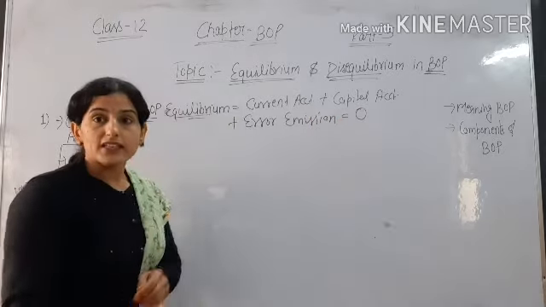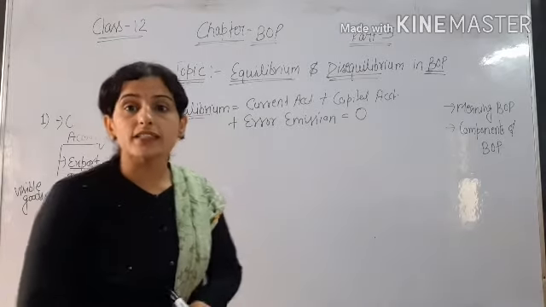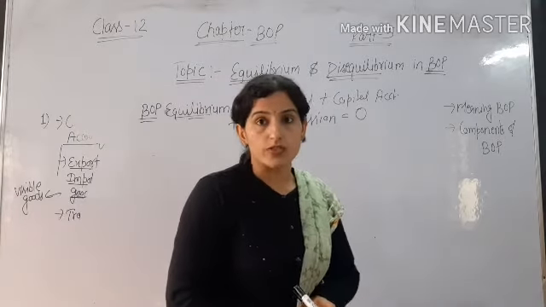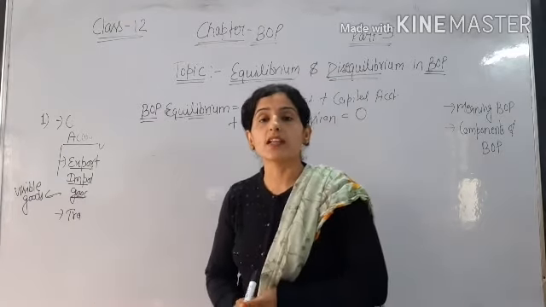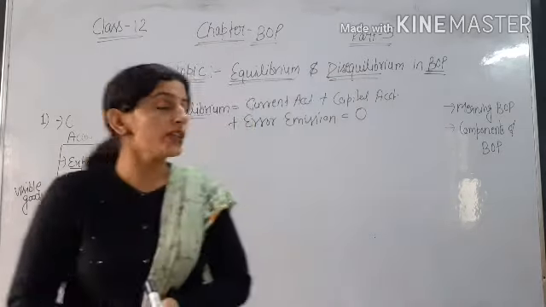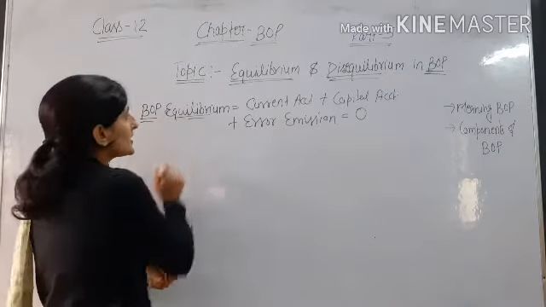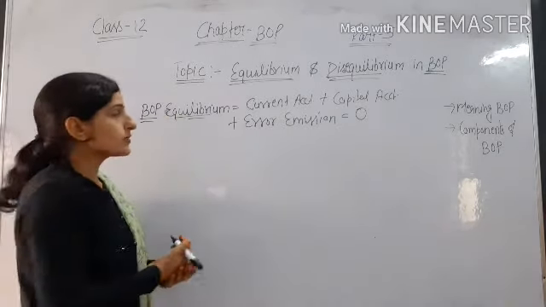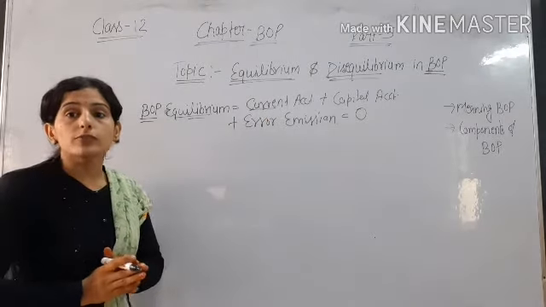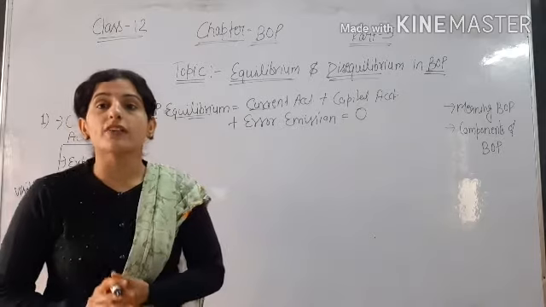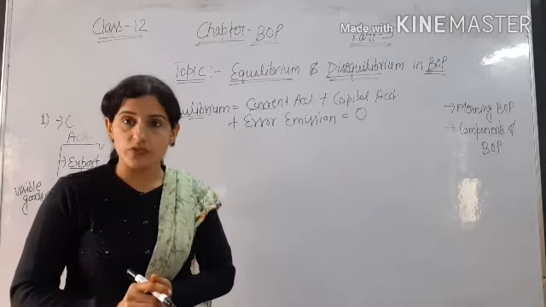And there is no movement in the official reserve account. No movement means there is no increase or decrease in the official reserve account. So BOP is in equilibrium. In other terms, we can also say that current account plus capital account both are equal to 0. Then our BOP is in equilibrium situation. Okay.